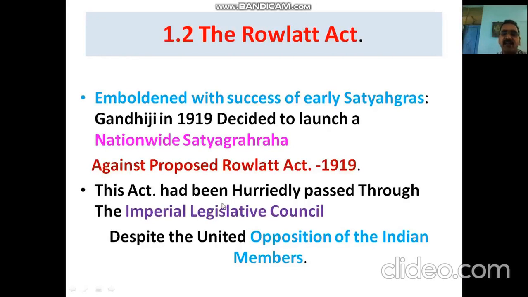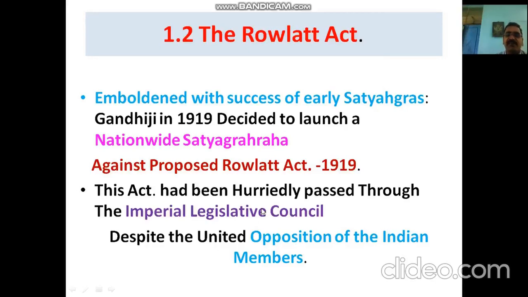This act was hurriedly passed through the Imperial Legislative Council in Delhi. This Rowlatt Act became more oppressive, and it was going to be harsh for the people of India who were doing the movement, uprising, strike and all this. It was to curb the nationalist movement of India that the main intention was to implement this Rowlatt Act, my dear friends.